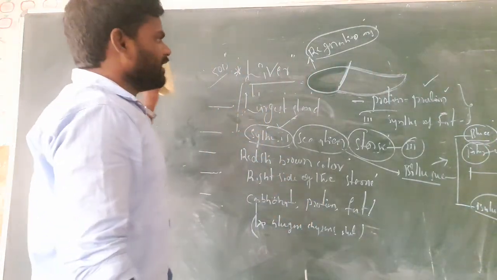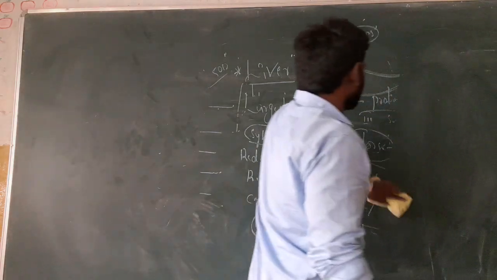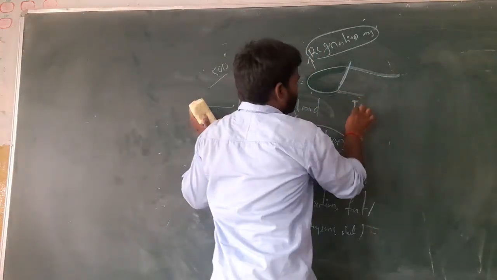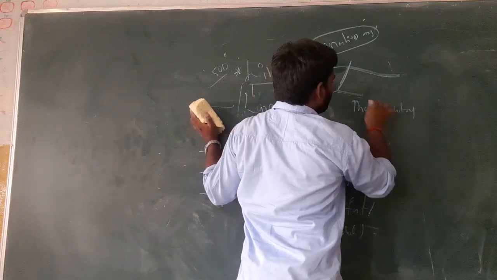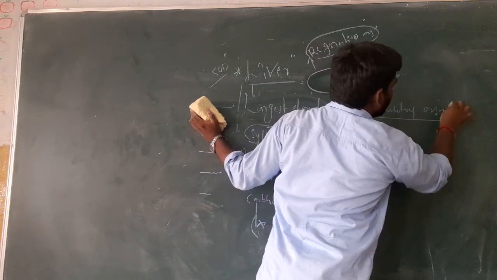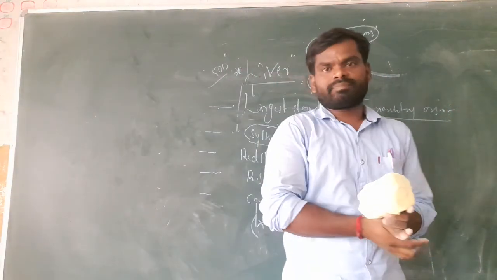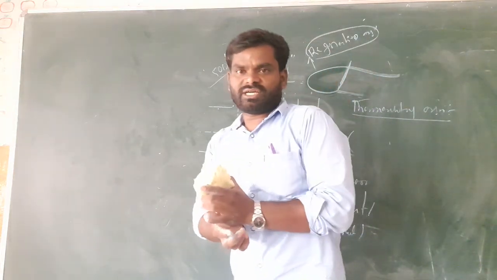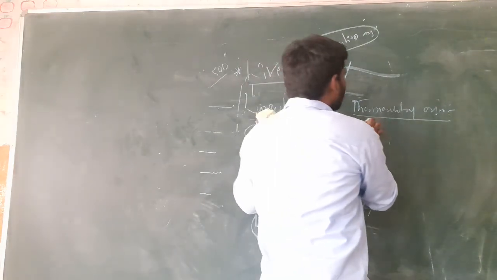So the liver is also a thermoregulatory organ. Thermoregulatory organ means the maintenance of temperature in the human body is called thermoregulation.